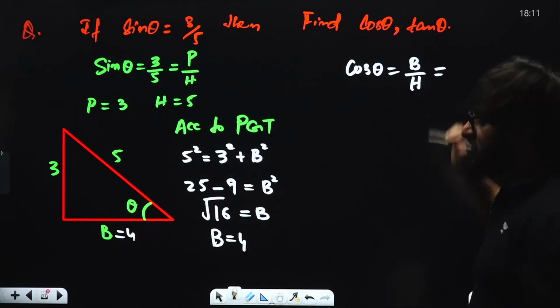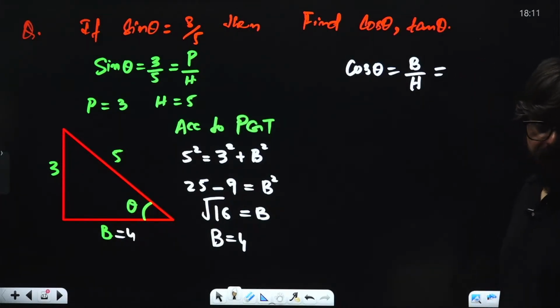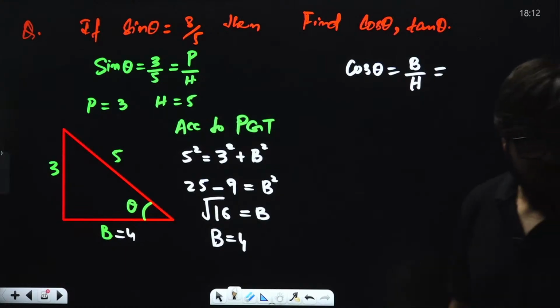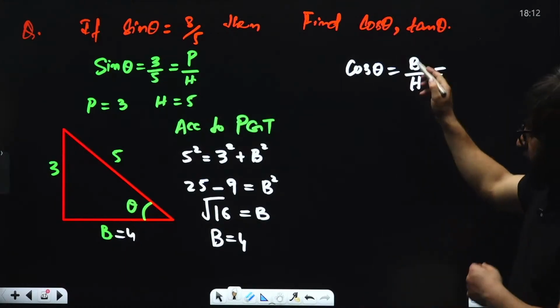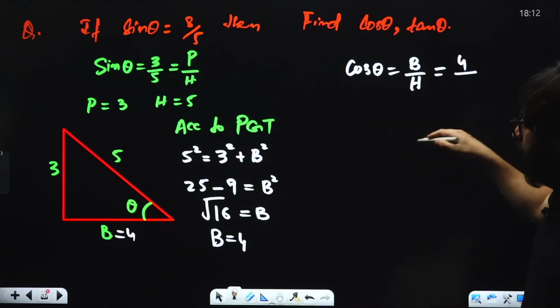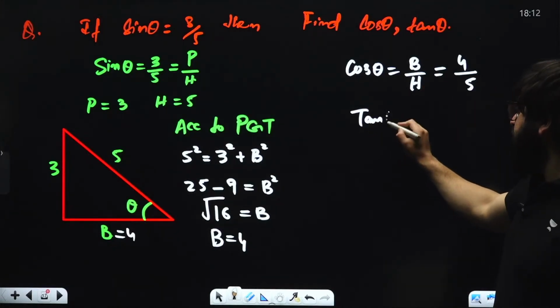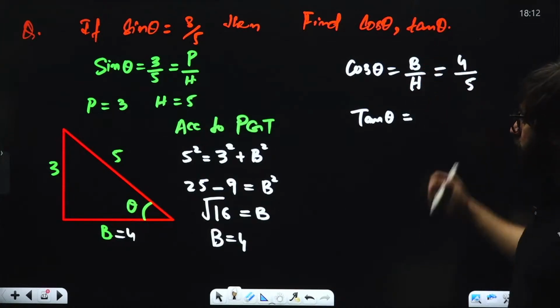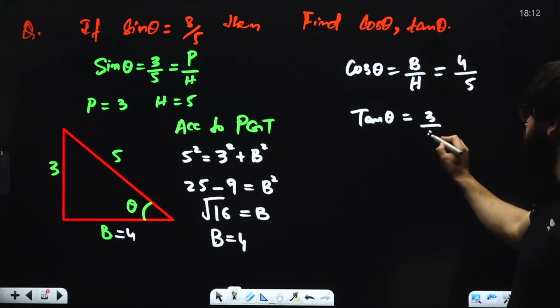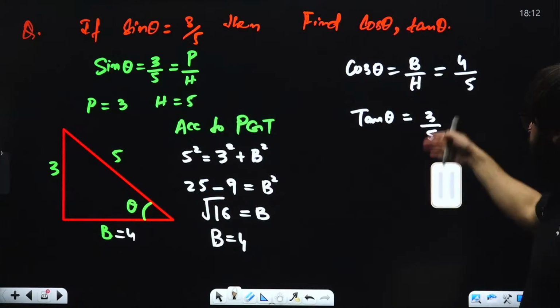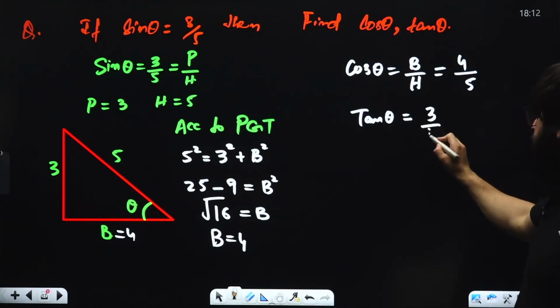The base is 4 and hypotenuse is 5. What is the value of tan theta? That is perpendicular upon base, that will be 3 divided by 4.